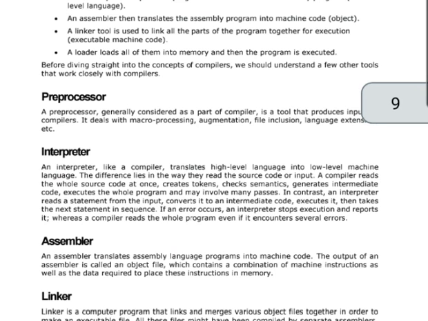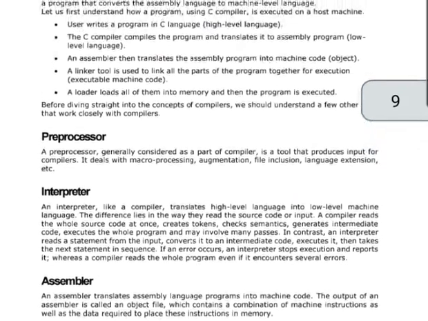Now what is a preprocessor? A preprocessor, generally considered as a part of the compiler, is a tool that produces input for compilers. It deals with macro processing, augmentation, file inclusion, language extension, etc.